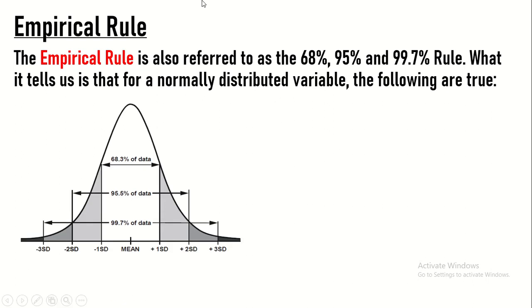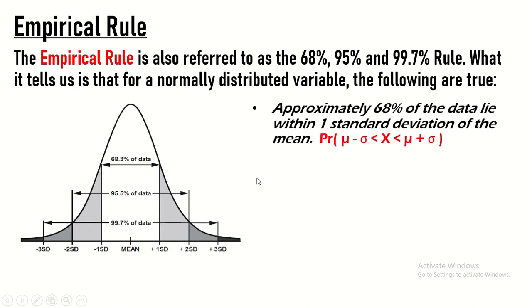Approximately 68% of the data lie within 1 standard deviation of the mean. So ito yung 1 standard deviation of the mean. So ang 68.3% ng data na makikita natin sa problem natin mamaya ay nakapaloob lamang dito, mula rito hanggang dito.